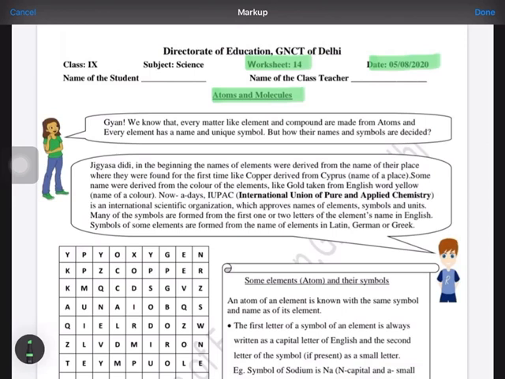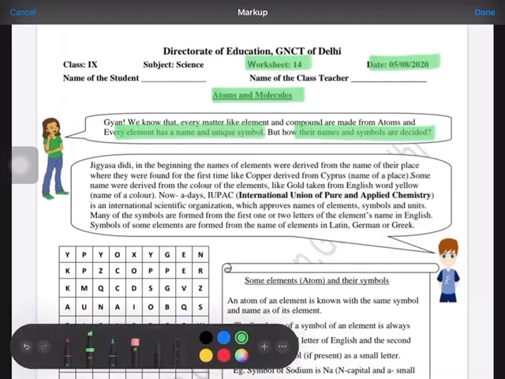How does every element have a unique name and symbol? How were the names and symbols decided, and who decided them? You will get the answer to this question from this worksheet. So Gyan is asking such questions: how were so many elements discovered and how did they get their unique names and symbols? Earlier when we studied this,